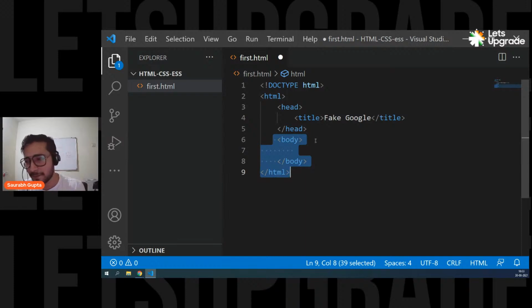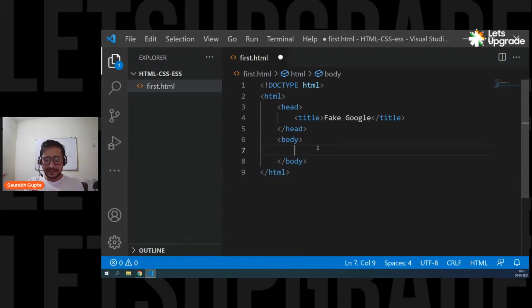That's it. Okay, and now inside this body we're going to do all our magic. So now let's start with it, and after that I also want to explain something else, because a lot of people know HTML, know CSS, but they don't know what exactly the DOM is and how it works. So I'm also going to tell you that. But before that, let's create something, let's see something.